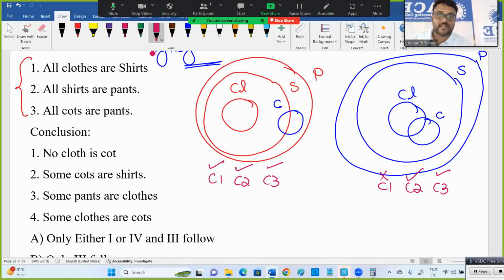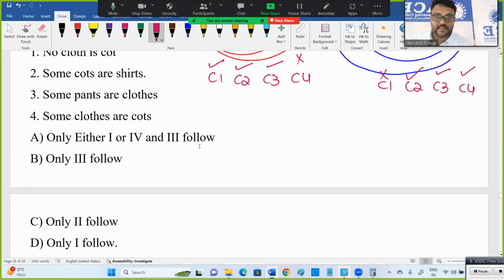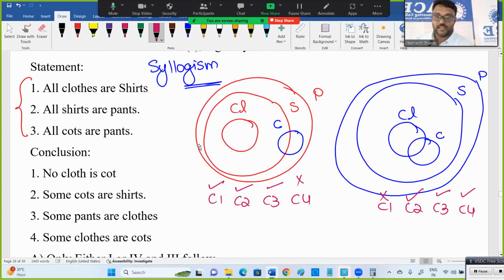Fourth one, some cloths are shirts. Cloths and shirts. All cloths are shirts means some cloths are coats, fail here; in the other, some is correct, it's connected. Now, which is true in all cases is the second one and third one both. Third one, some pants are cloths. Correct. Some coats are shirts, obviously true in both cases.